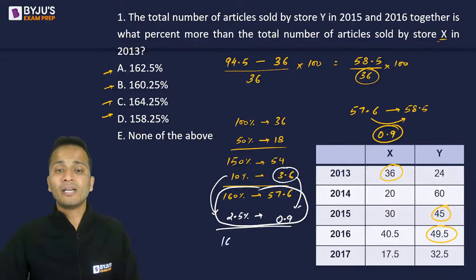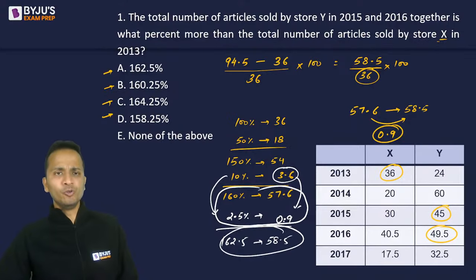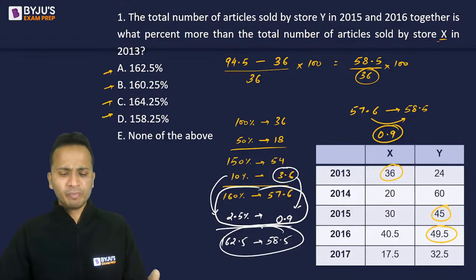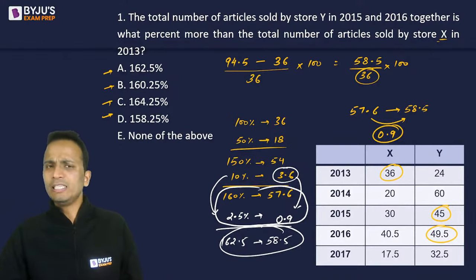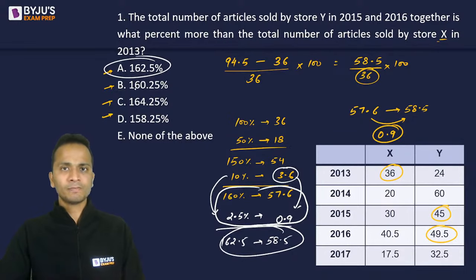That is 162.5 will be 58.5. So this is one example I have given you in which I do these type of calculations. Examination में इतनी difficult calculation आना बहुत मुश्किल है, थोड़ा सा easy होता है calculation, but still in case you encounter such cases, then you may use this method that I have explained for the calculations.